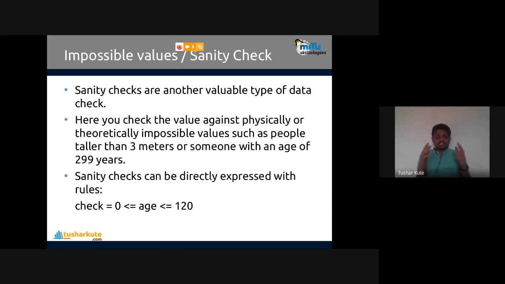Let's go for the third. Impossible values may be present in the data set. That's what we have to remove with the help of sanity check. Sanitization. We are very familiar with that. So here also data sanitization is there that we can work with.